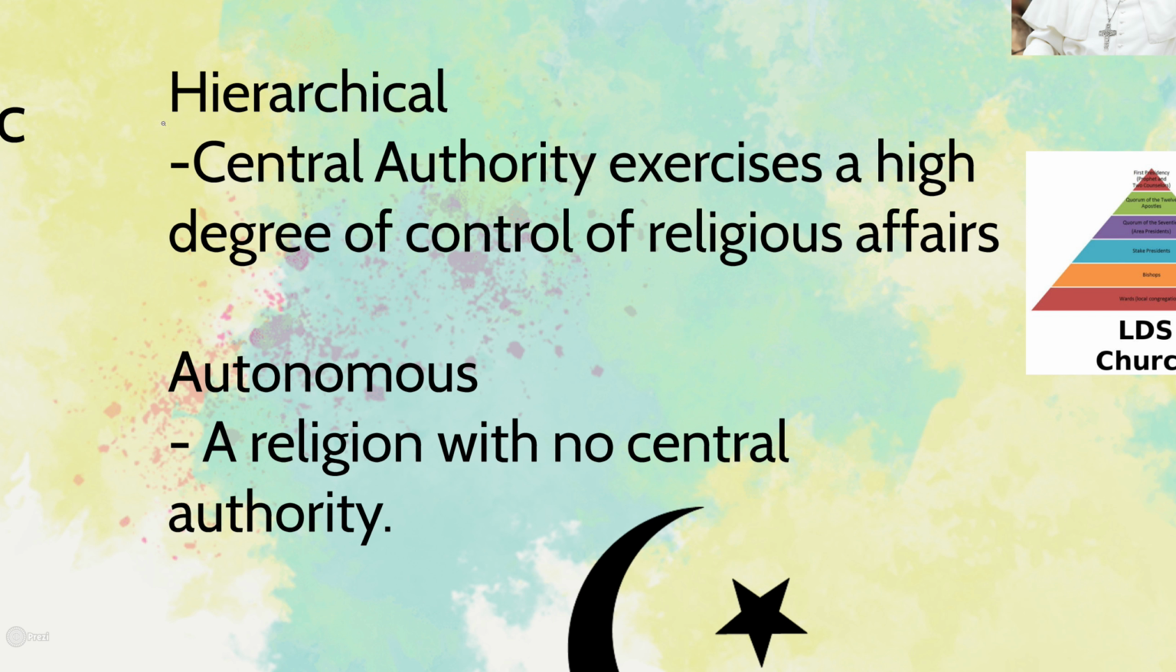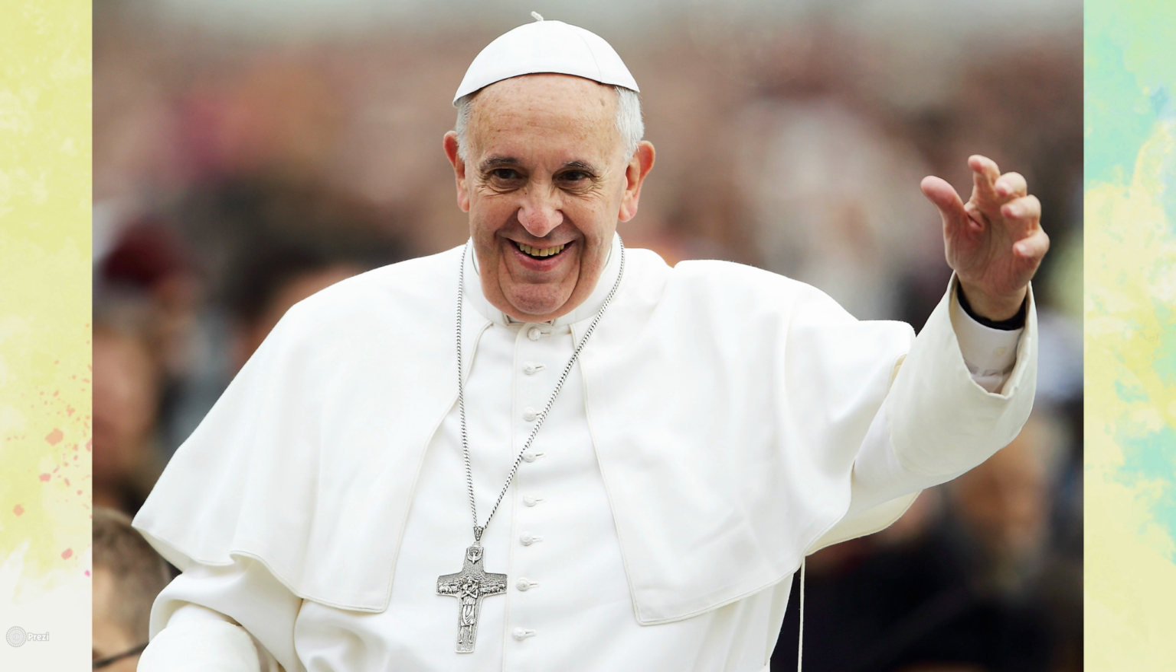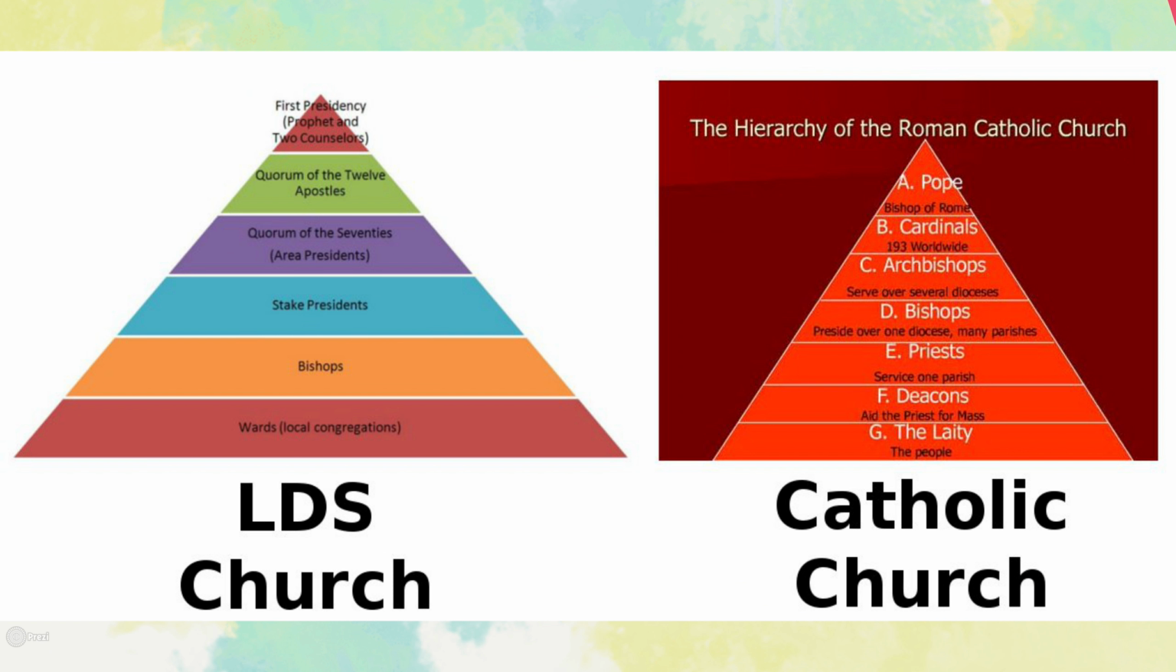So you're also going to need to know about the differences between hierarchical and autonomous religions. Hierarchical religions have a strong central authority who exercises a high degree of control over religious affairs, whereas autonomous religions are religions with no central authority. And what does that mean exactly? So a good example of a hierarchical religion would be Catholicism. Now this can be a little confusing because Protestantism, which is also a branch of Christianity, is not a hierarchical religion. And so what makes something a hierarchical religion?